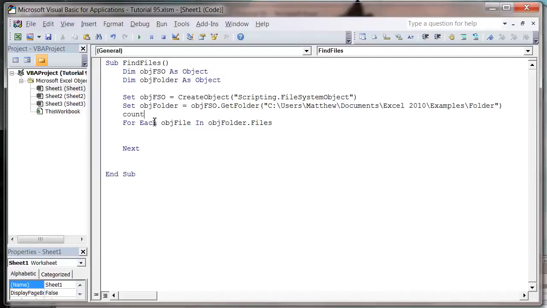So I need a counter. So count equals 1, and then in here count equals count plus 1, and then we want to write it out.